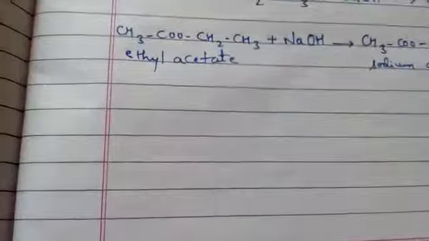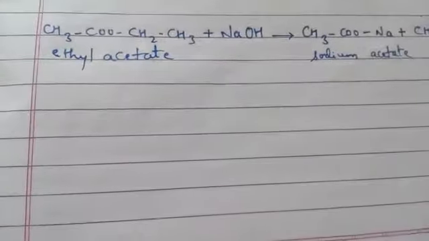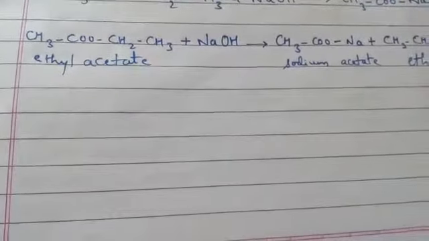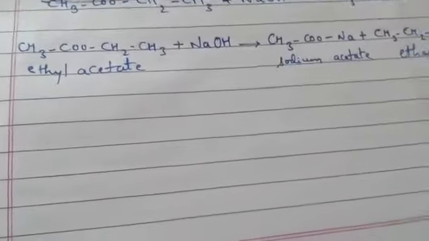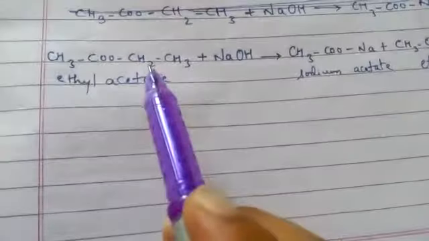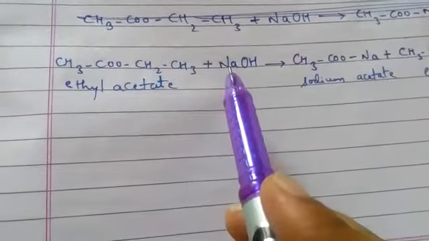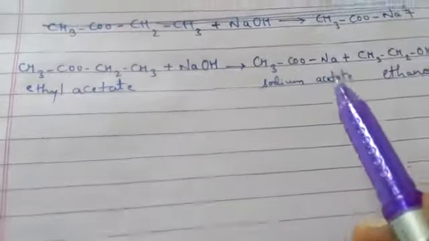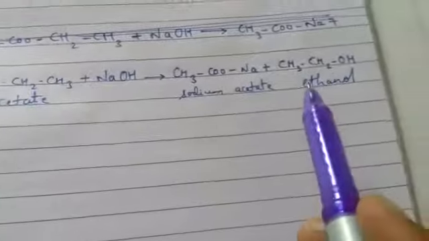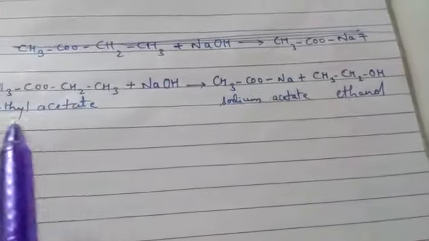Now I'll give you one example over here. See, this is ethyl acetate. It is an ester. If it is reacting with an alkali, it will give sodium acetate. That means this group will react with OH, and instead of that group Na will come, and this is how sodium acetate will form, and then we will get ethanol. So this reaction is known as the saponification reaction.